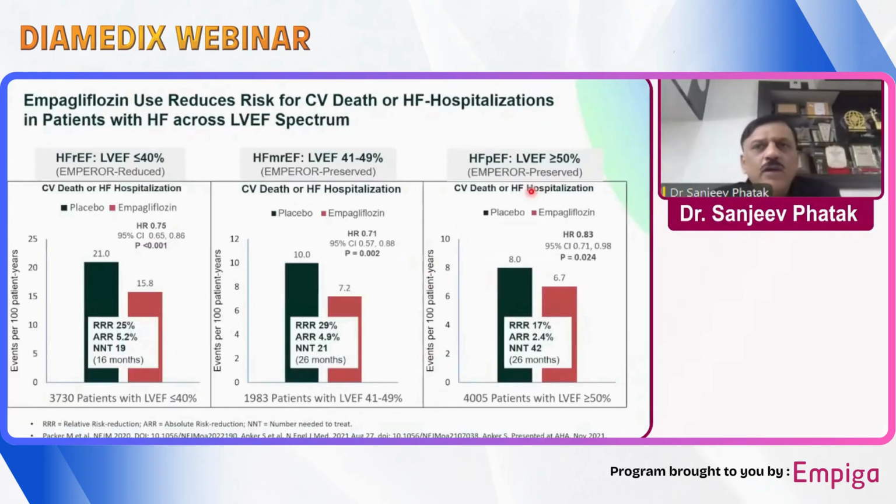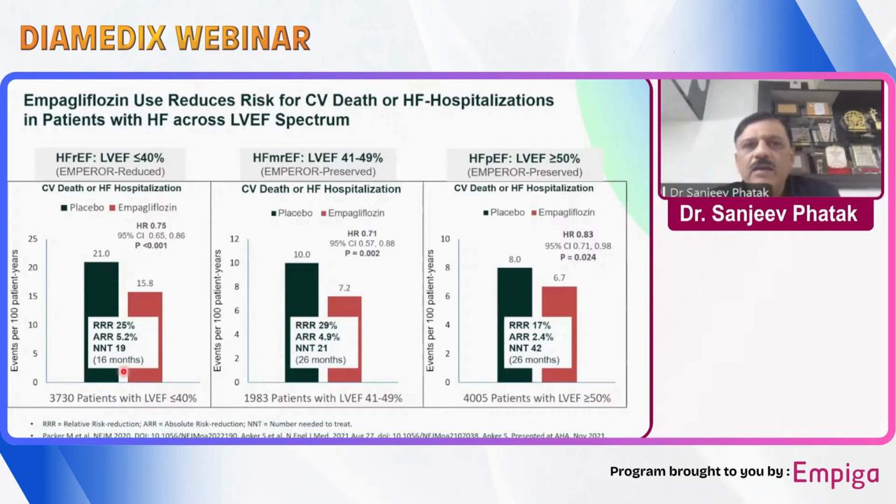Not only were cardiovascular death or heart failure hospitalization reduced in patients with reduced ejection fraction, this benefit was seen regardless of the ejection fraction. You can see from the Emperor-Reduced trial, which was a heart failure trial in patients with LV ejection fraction of less than 40, where empagliflozin showed a relative risk reduction of 25% compared to placebo. The number needed to treat was 19 for 60 months.